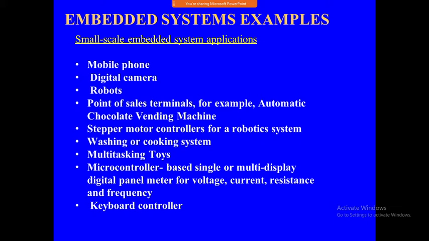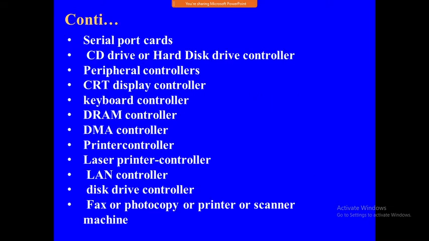First, we'll see the examples, and through those examples we'll divide the categories. For small scale embedded systems, the examples are a mobile phone, digital camera, robots, point of sale terminals, for example an automatic chocolate vending machine, stepper motor controllers for robotic systems, washing or cooking systems, multitasking toys, microcontroller based single or multi-display digital panel meter for voltage, current, resistance and frequency, keyboard controller, serial port cards, the CD drive